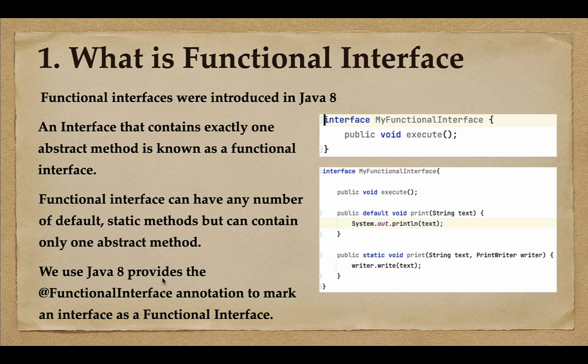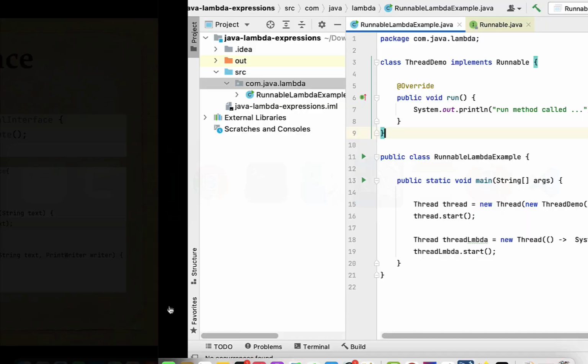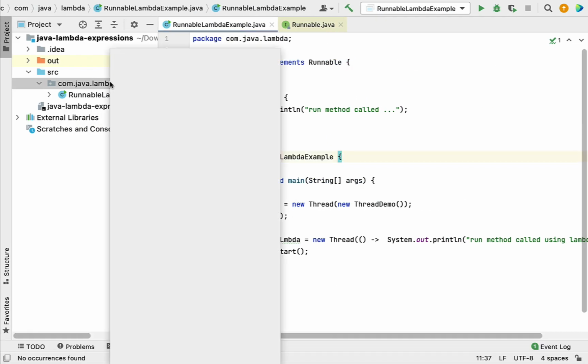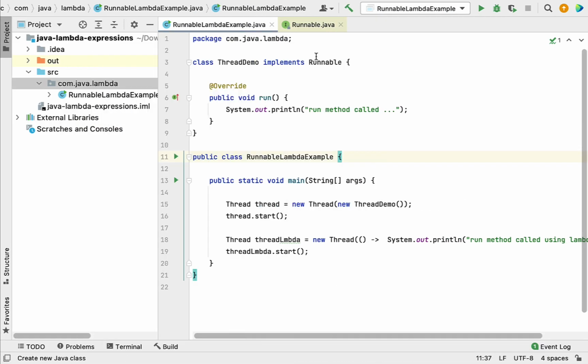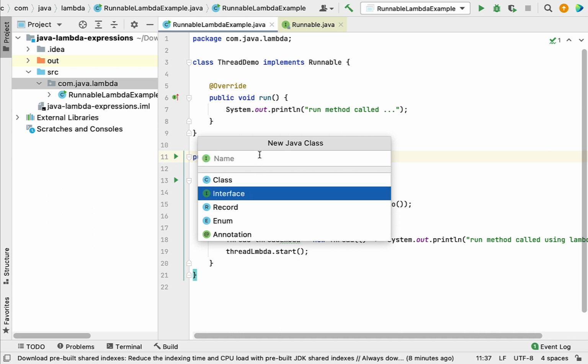The interviewer may immediately ask you a question like, how can we create a functional interface? We can use the Java 8 provided @FunctionalInterface annotation to mark an interface as a functional interface. Let's create one example. Here I am going to create one interface, let's call it MyFunctionalInterface.